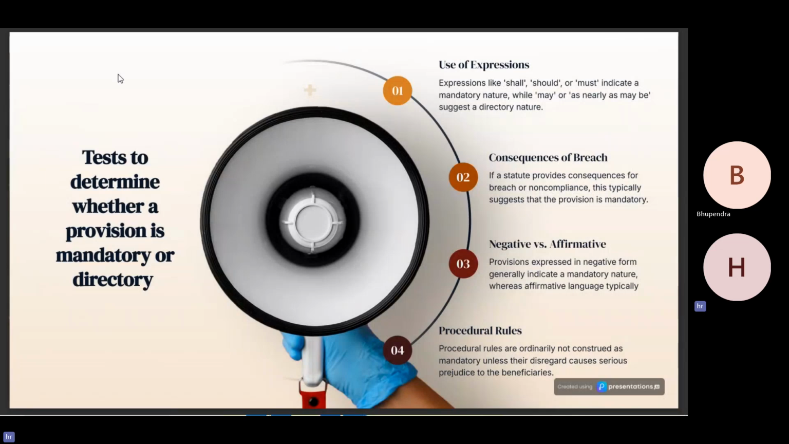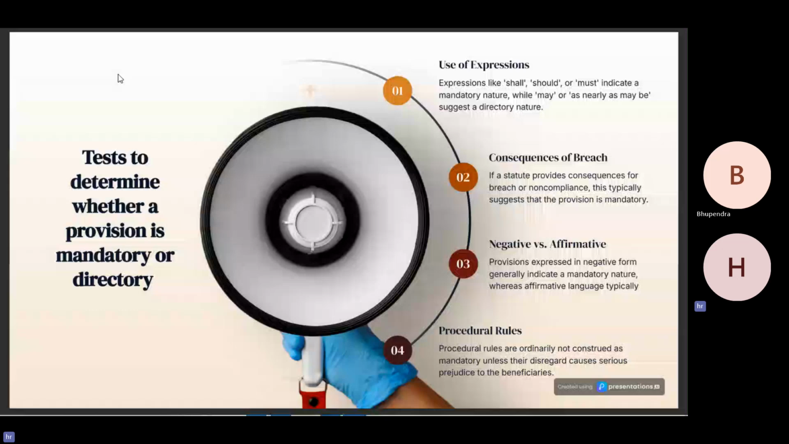If a statute provides consequences for breach or non-compliance, this typically suggests that the provision is mandatory. If a provision is expressed in a negative form, it generally indicates a mandatory nature. If there are any procedural rules, they are not construed as mandatory. Moving on to the next slide, any concession or privilege that has been prescribed by the statute must be followed. So that is mandatory in nature.